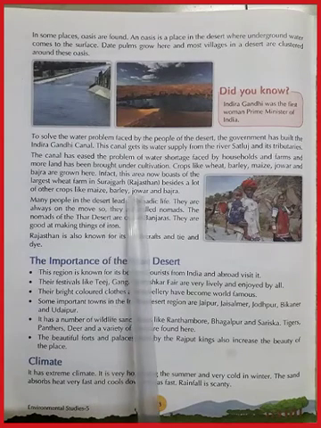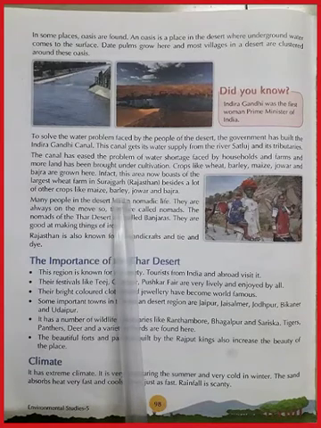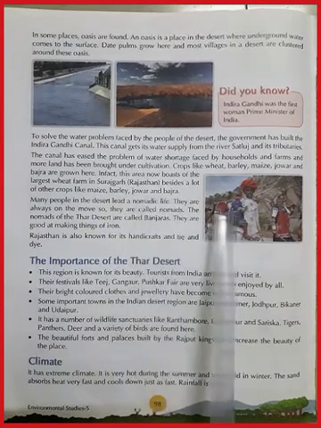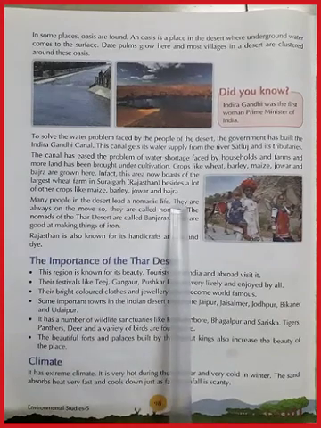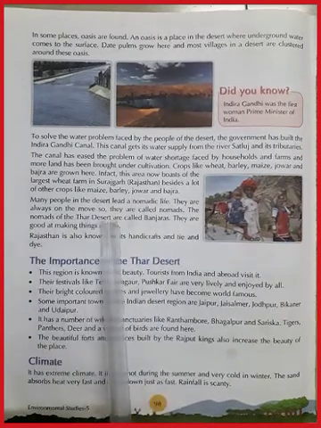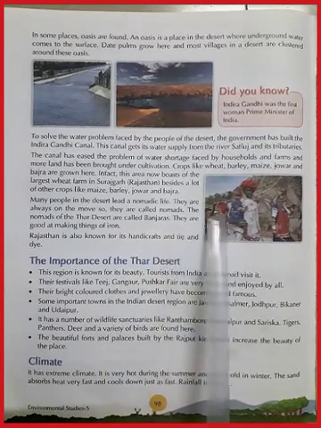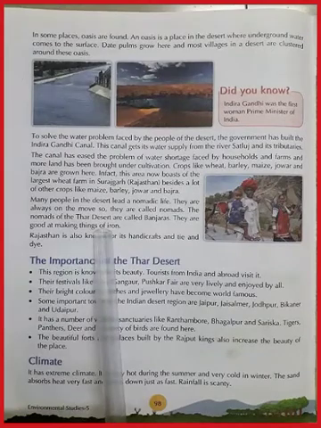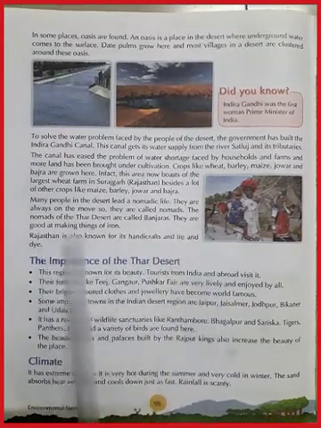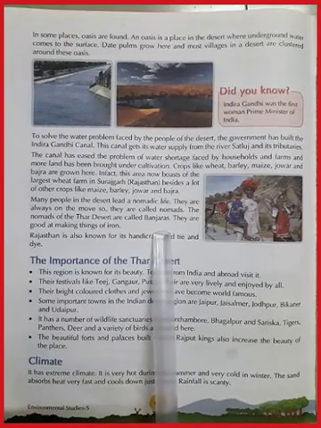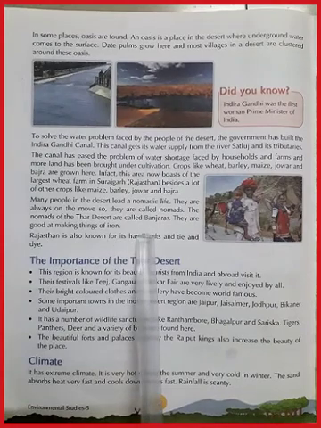In fact, this area now boasts of the largest wheat farm in Surajgarh, Rajasthan. Besides a lot of other crops like maize, barley, jowar and bajra. Many people in the desert lead a nomadic life, means wanderers. They are always on the move and they are called nomads. The nomads of the Thar Desert are called Banjaras. They are good at making things of iron.